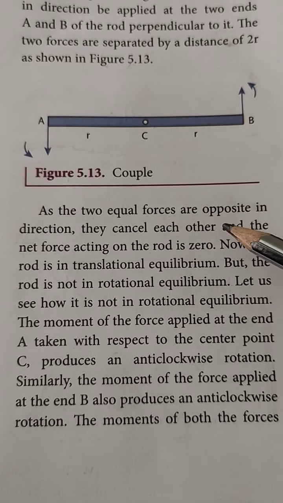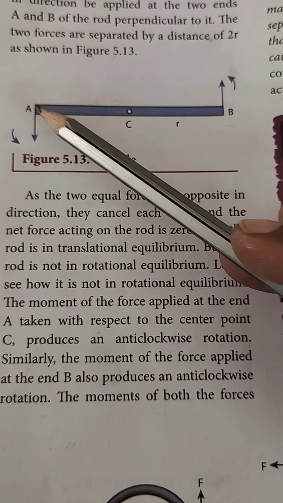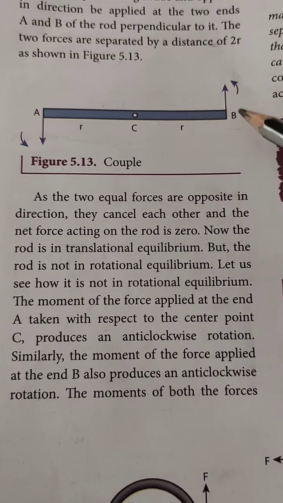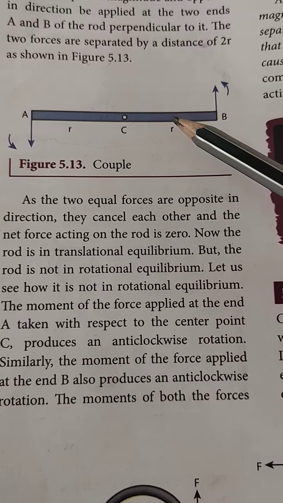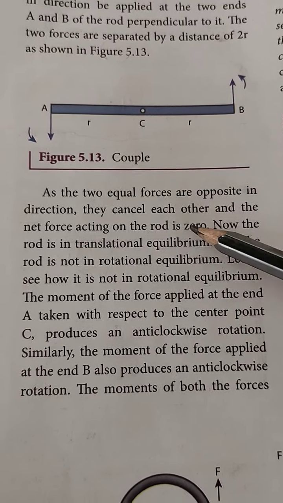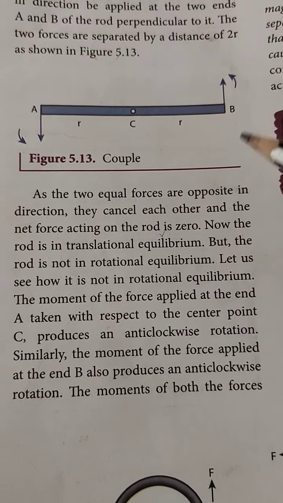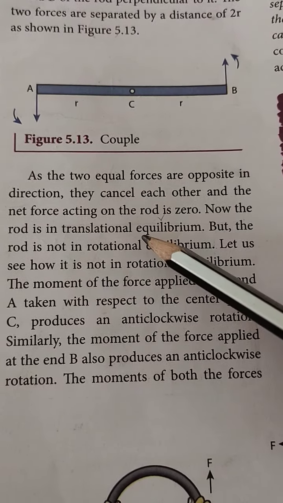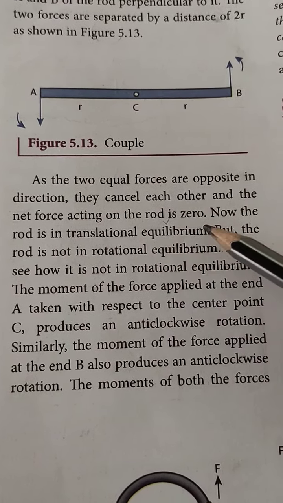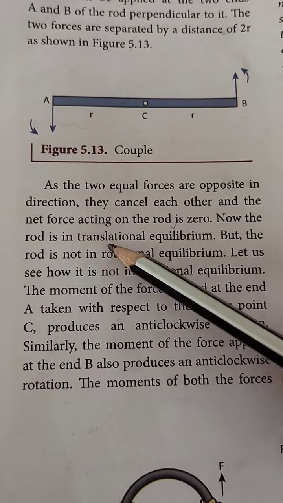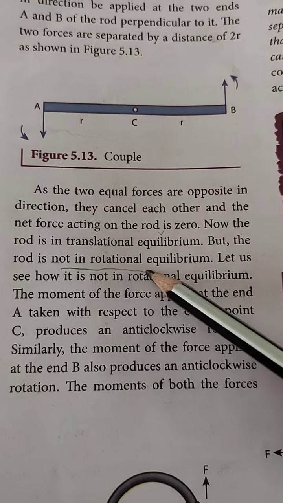As the two equal forces are in opposite directions, they cancel each other. A acts downward and B acts upward, so the magnitude is the same but the directions are opposite. So they cancel each other. The net force acting on the rod becomes 0. Now the rod is in translational equilibrium, but the rod is not in rotational equilibrium. I repeat, the rod is in translational equilibrium, but not in rotational equilibrium.